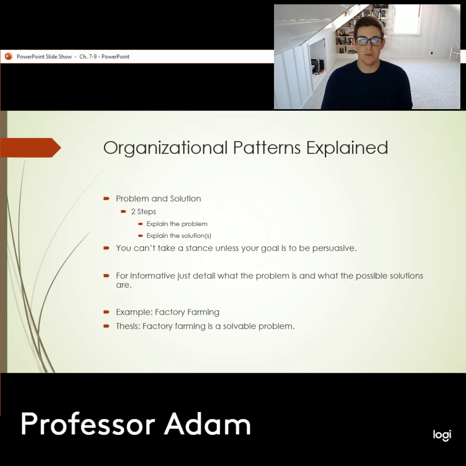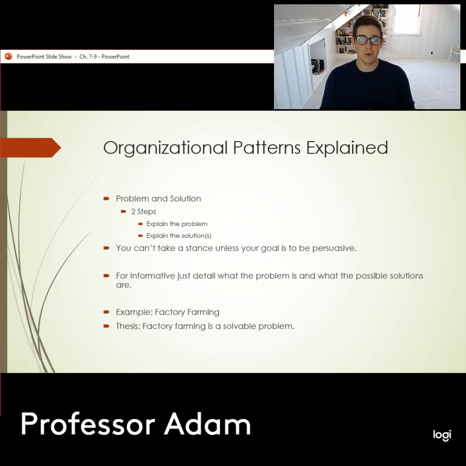Similarly to a comparative, we have a problem and solution organizational pattern, which again is exactly what it sounds like. You have a problem and then you have a solution. And your main point number one, you're talking about the problem. Main points 2, 3, 4, you're talking about the solution or possible solutions. This particular organizational pattern works really well for big problems. So like world hunger, lack of access to clean water, climate change. There's so many different options for problem and solution.